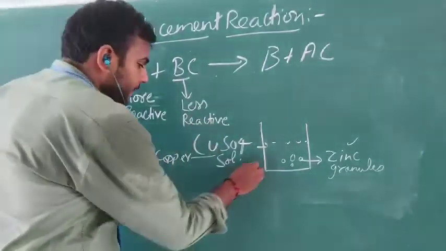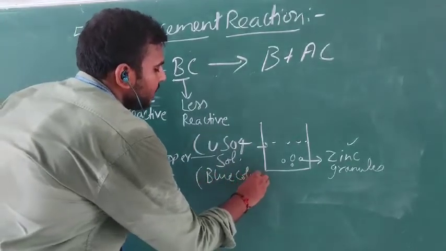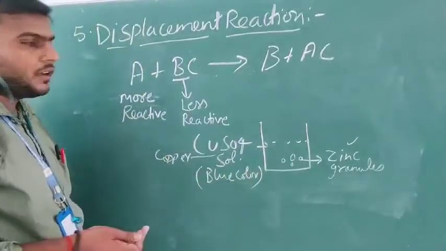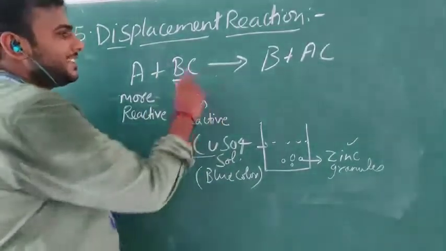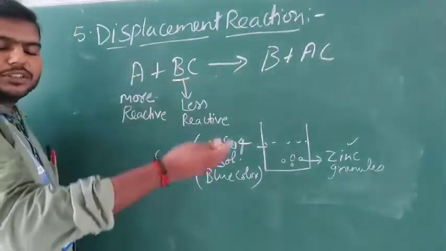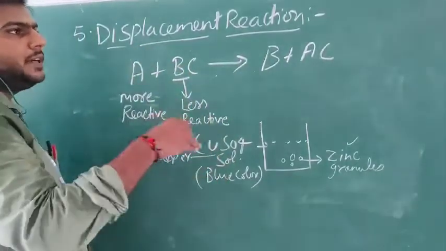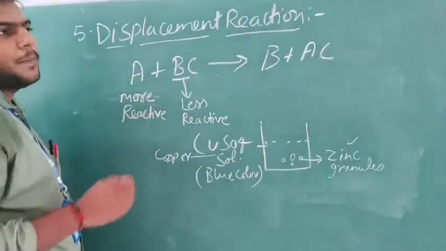The blue color of this solution will start disappearing when the zinc is added to the copper sulfate solution, because this zinc is taking the place of copper. Right? So zinc will be dissolved with the sulfate solution. It will make a bond with sulfate.